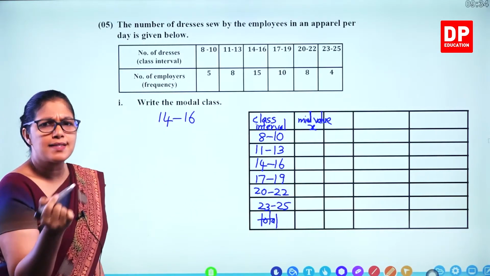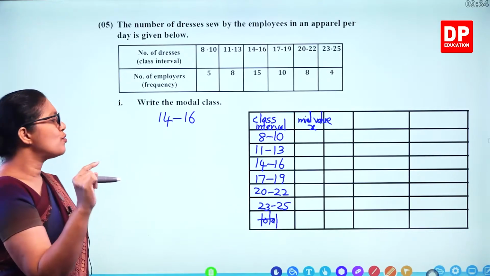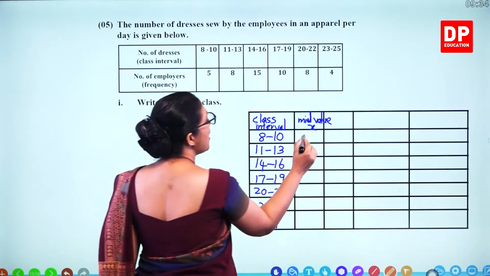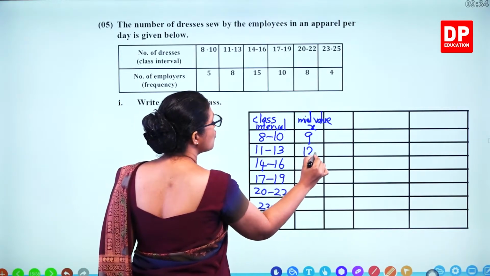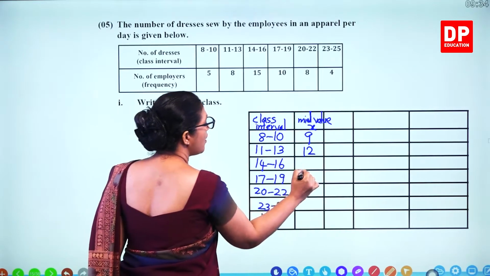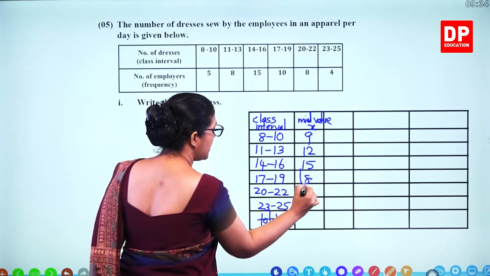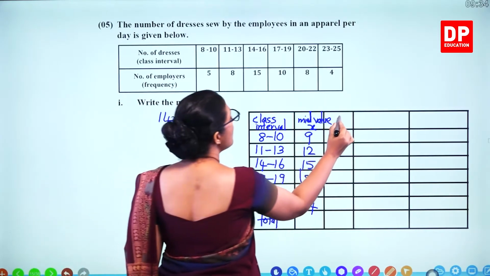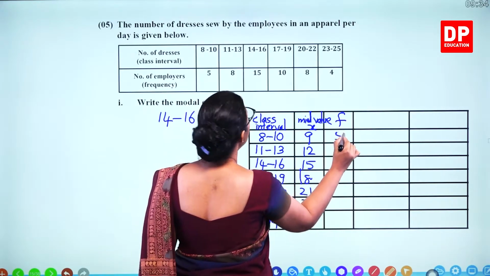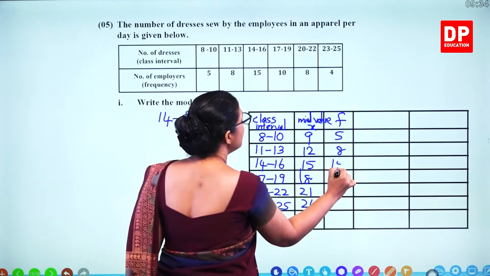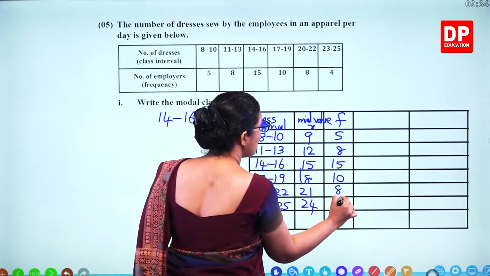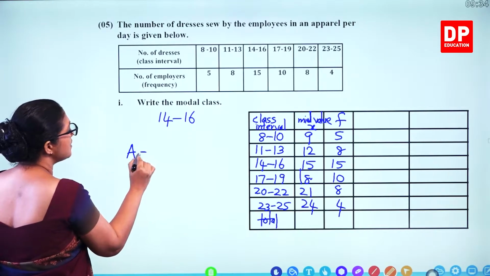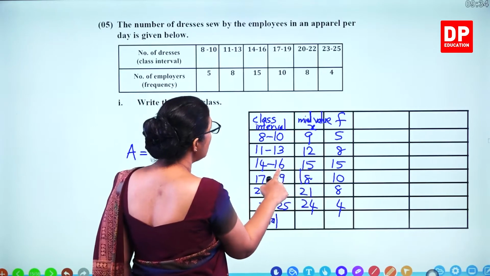So these are class limits. Either class limits or class boundaries, you take the average. Add and divide by 2. So 8 plus 10, 18, divide by 2, 9. This is 12. So always 3 more than that. So 15, 18, 21, 24. Those are the mid values. And then the frequencies given are 5, 8, 15, 10, 8, 4.